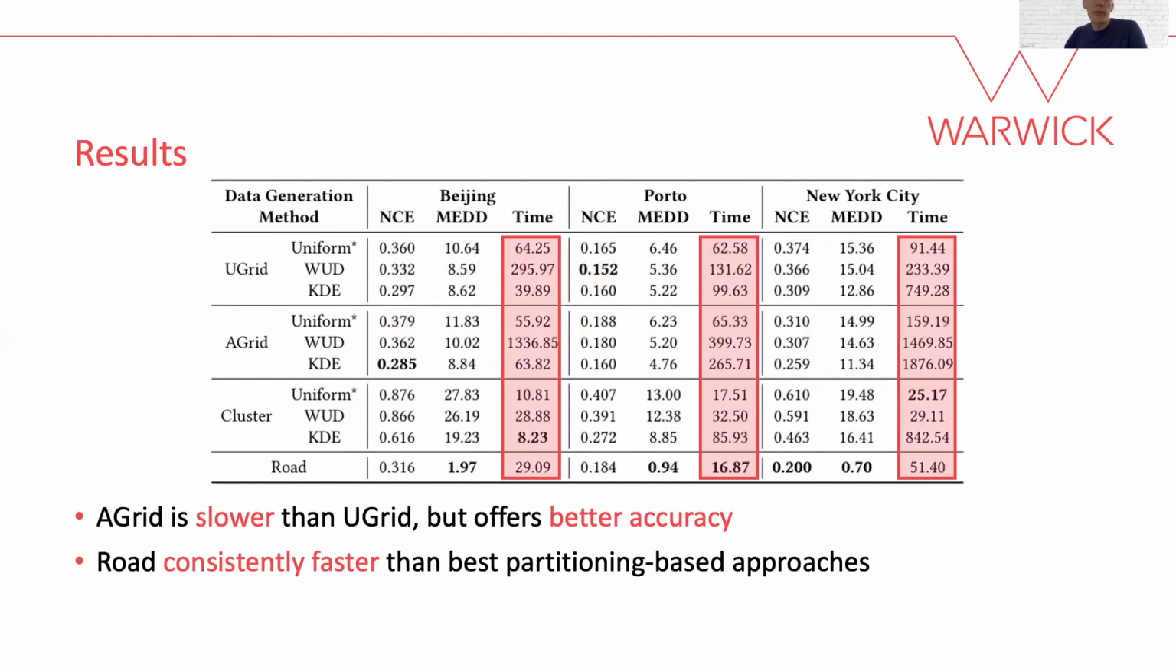In terms of runtime, adaptive grid methods tend to be slower than uniform grid methods, but they offer better accuracy. The road network approach is consistently faster than the partitioning-based approaches, however.